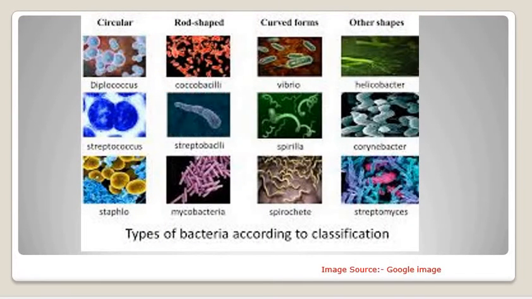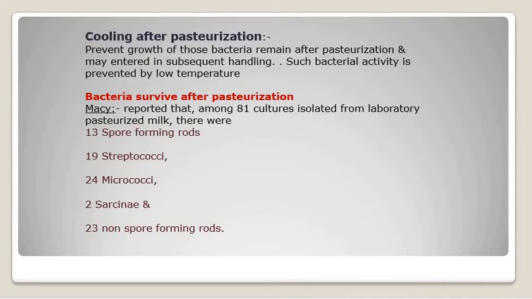Here is an image of some kinds of bacteria on the basis of their size and shape. Now the streptococcus organisms. Here 19 streptococci survived after pasteurization. Streptococci are of various kinds and are capable of surviving pasteurization.